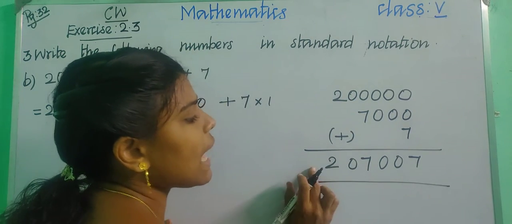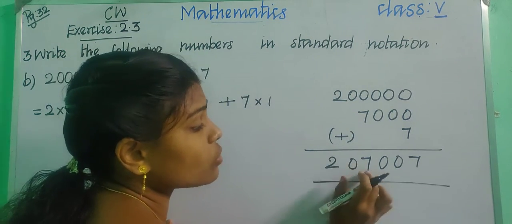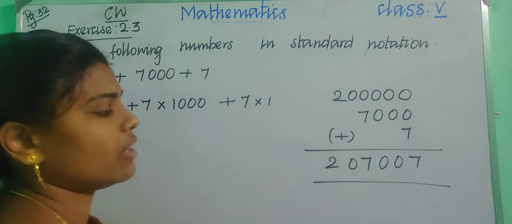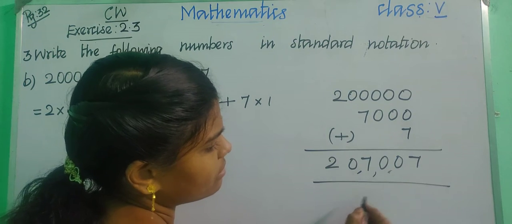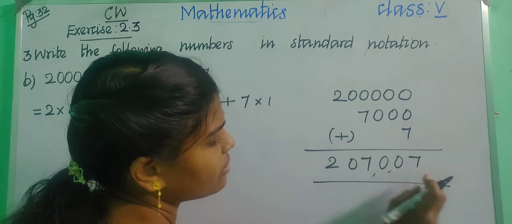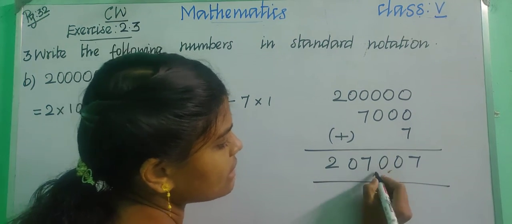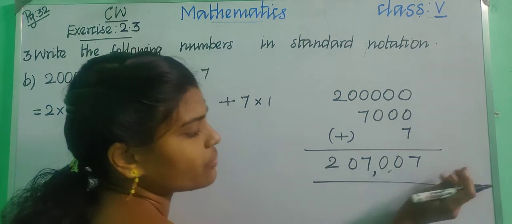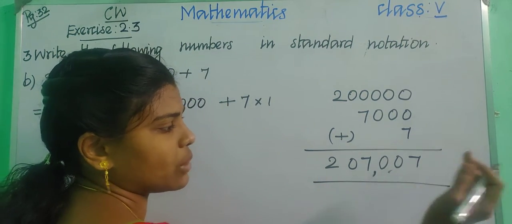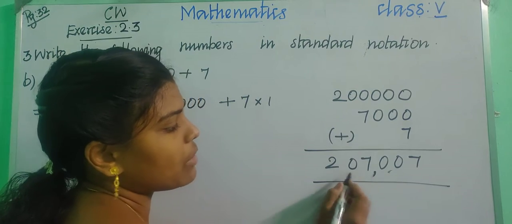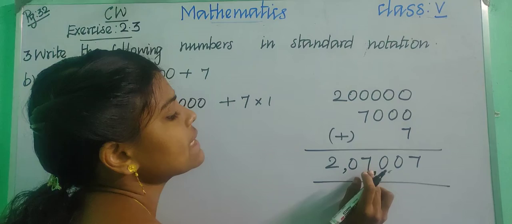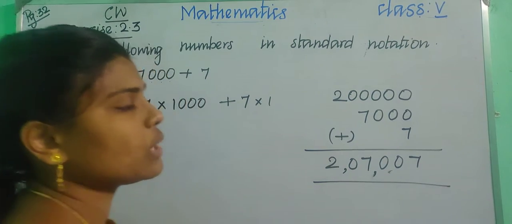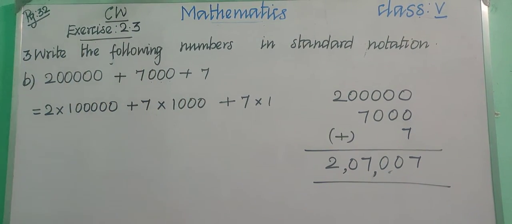So 2 lakhs 70,007. Okay, so 2 lakhs 70,007. Sorry, wait. 1s, 10s, 100s. So just put comma. Okay, 1, 2, 3. From the right, we need to count 3 digits. Now insert comma and then count 2 digits. 1, 2. Now insert comma. So 2 lakhs 7,007. Okay, children, 2 lakhs 7,007. Okay, children, let us write the answer.